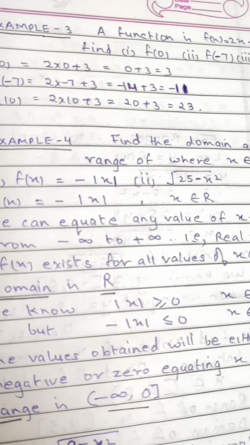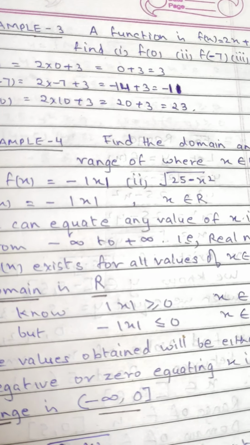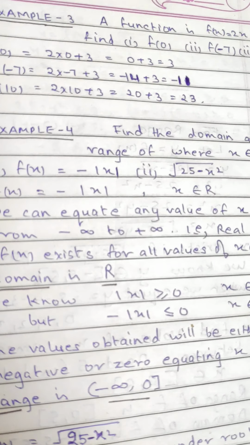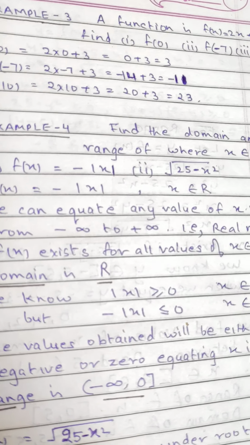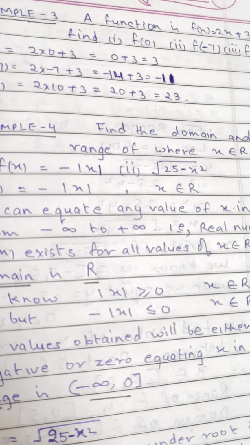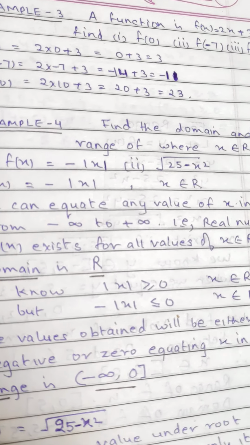f(-7): put x is equal to -7, 2 into -7, -14 plus 3, answer is -11. What is f(10)? f(10) is, put x is equal to 10, 2 into 10, 20 plus 3, that is 23.